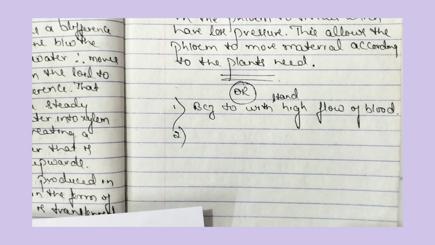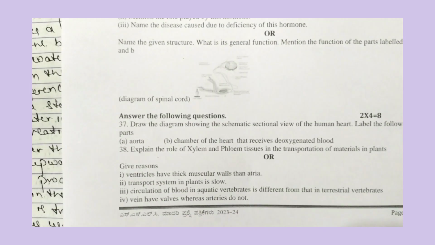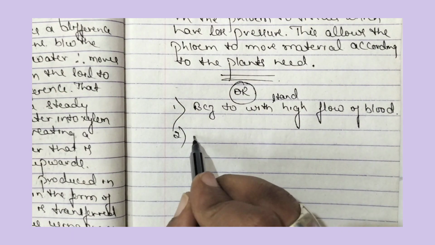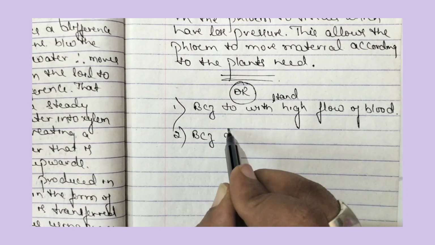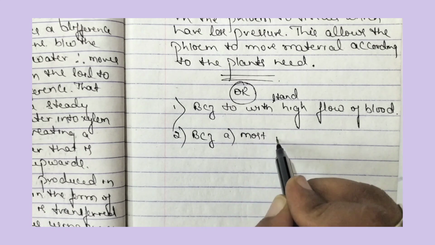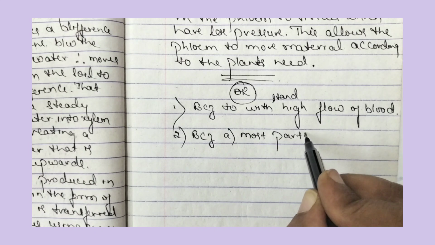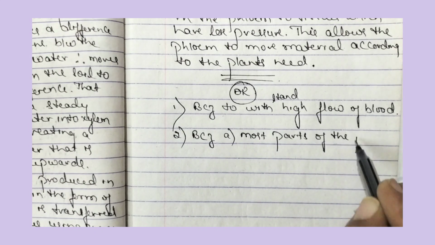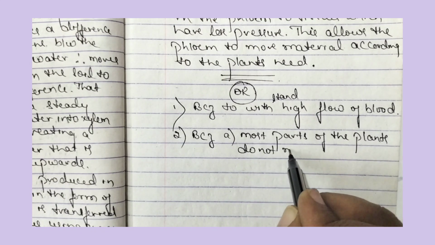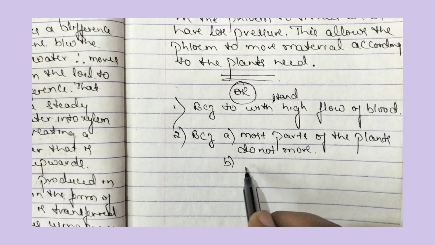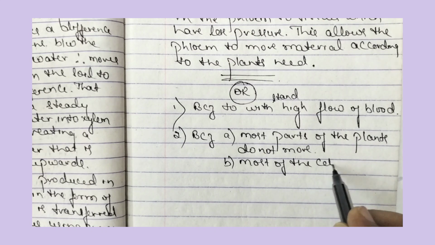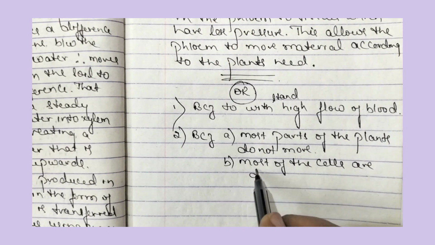Then second one, transport system in plant is slow. For that one we have to give 2 reasons. The first one is most parts of the plants do not move. Then the second reason, most of the cells are dead cells.